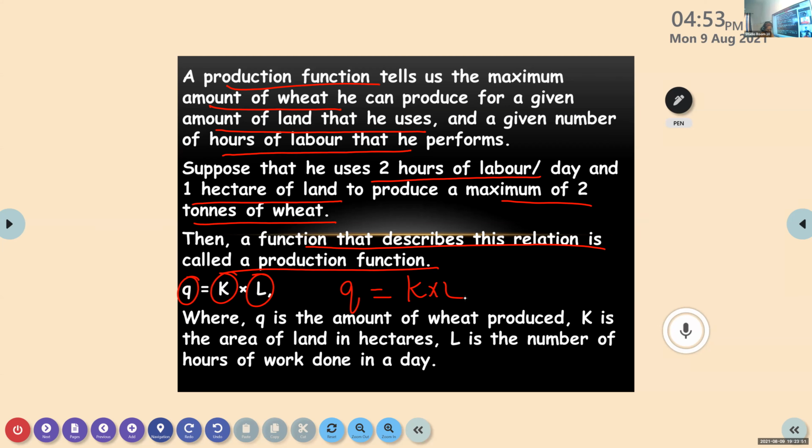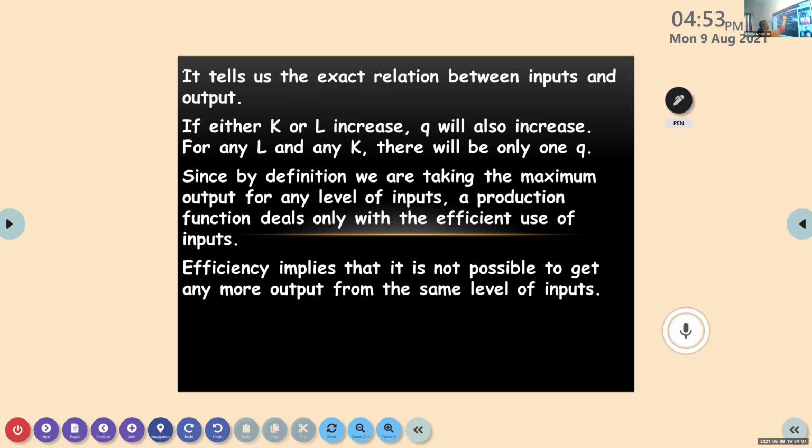In your textbook, one example is given that I'll tell you later. Just listen now. This is related to the production function of how much wheat they are producing. Next, the production function tells us the relationship between inputs and outputs.